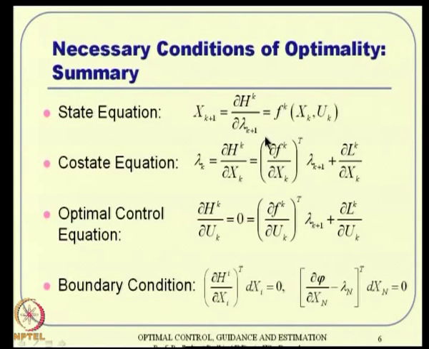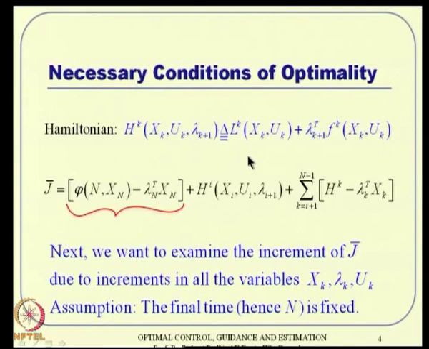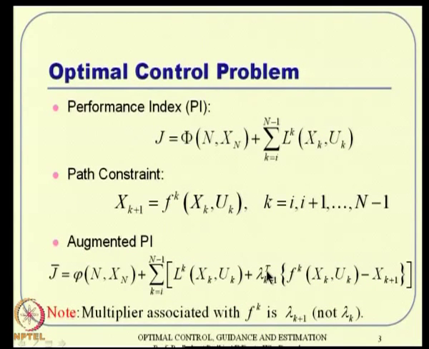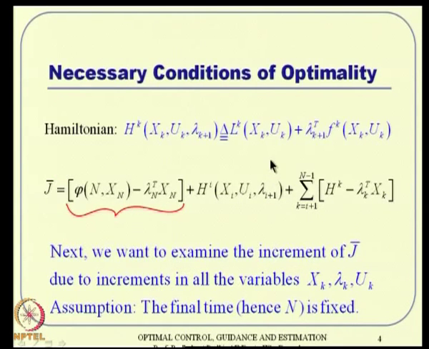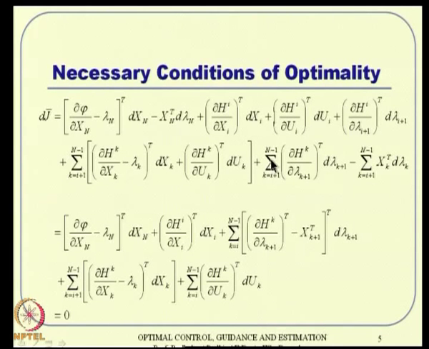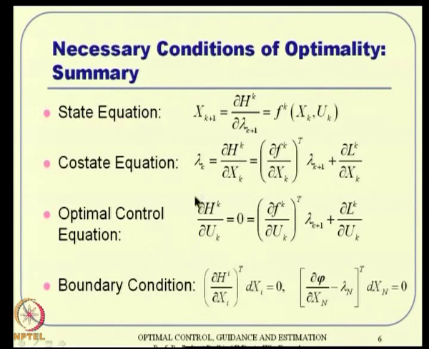You can carefully note that what we heard earlier is lambda dot is minus del h by del x, and here it is lambda k equal to del h by del x. So, to retain this, taking lambda k plus 1 here helped us arrive there. If you take lambda k, then the expression will be something different. That is the beauty, that some people agree there is a systematic representation that way.